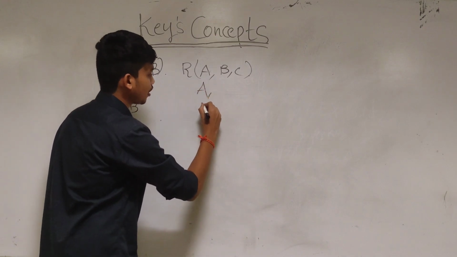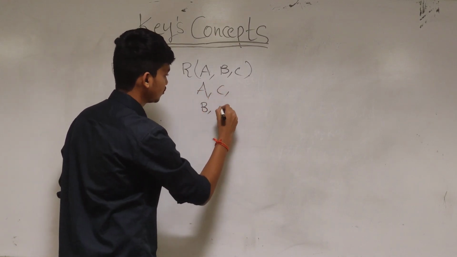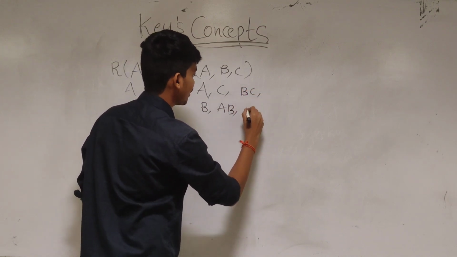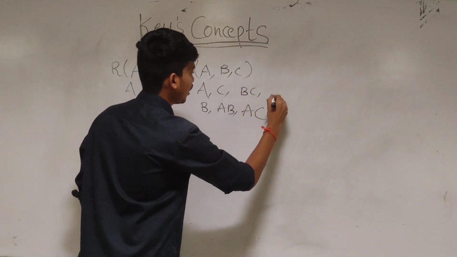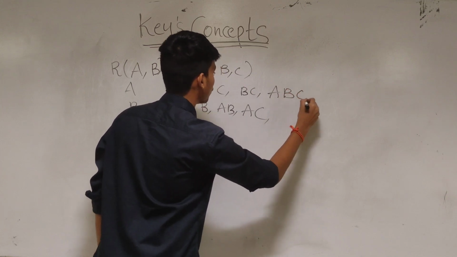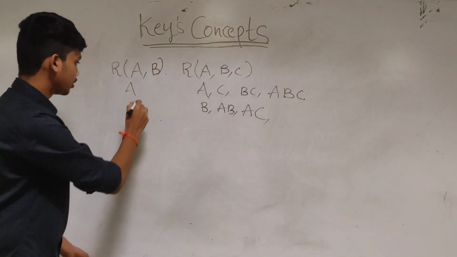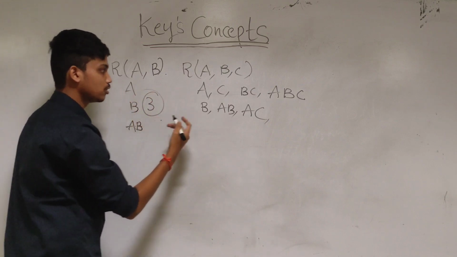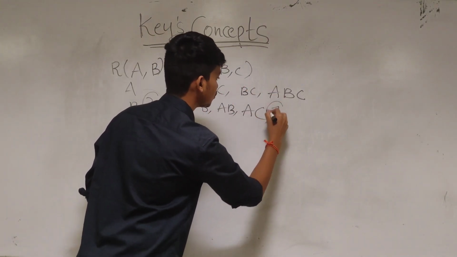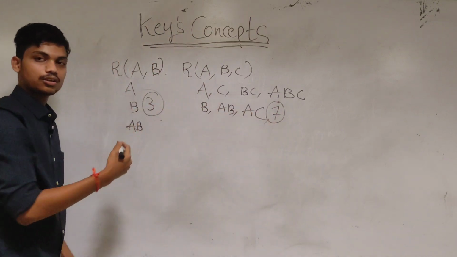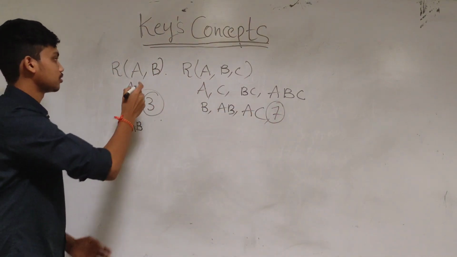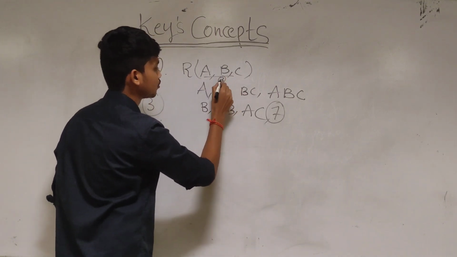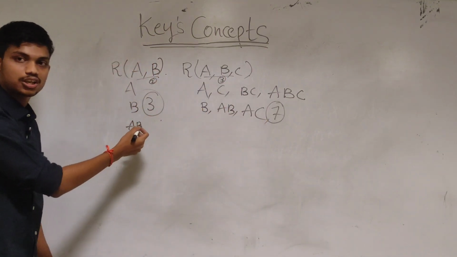I can take A, B, C, AB, BC, AC, and ABC also. So how many are possible? Here 3 sets are possible. Here 7 sets are possible. What can we say about the relation between these? Here 2 attributes are there, here 3 attributes are there. With 3 attributes, 7 came, but with 2, 3 came.